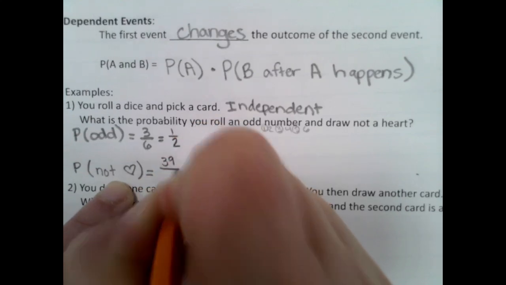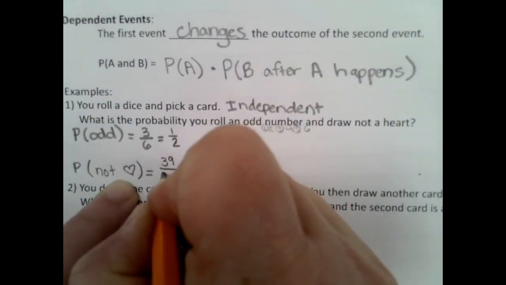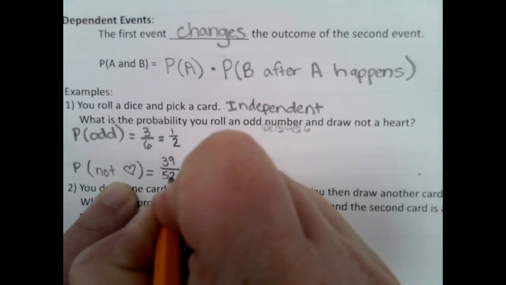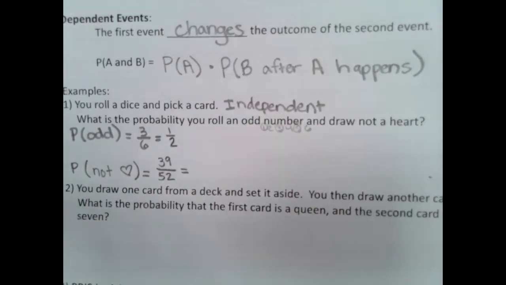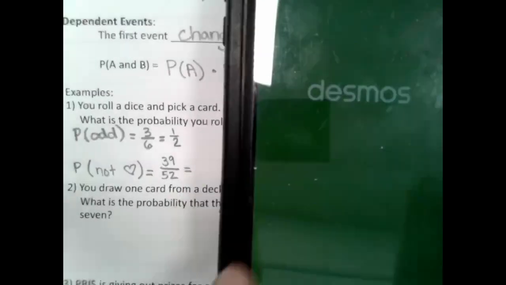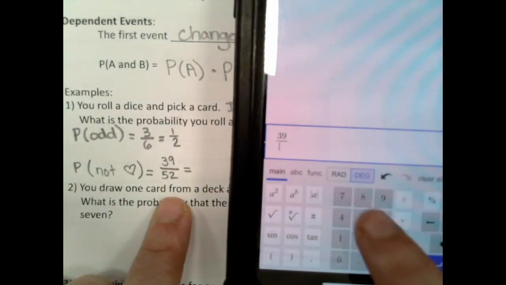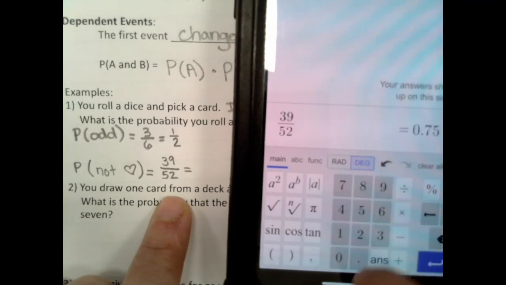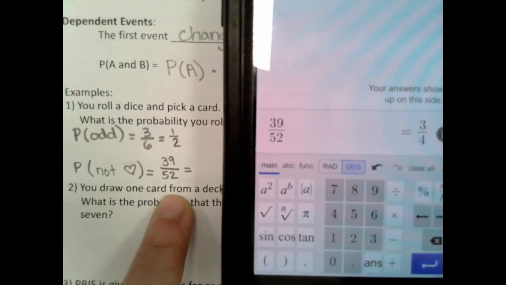out of how many cards total? 52. But we could also simplify that. And this might be another way that some people found this probability without having to do all the counting. 39 out of 52 is 3 out of 4.